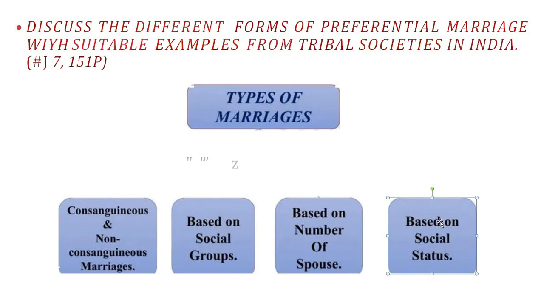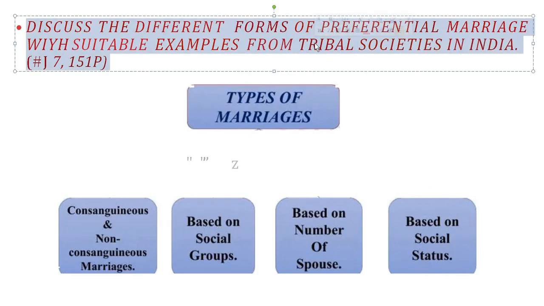They don't marry the lower classes, so as to keep their blood pure and not mixed with the lower classes. So these are the four types of marriages that happen according to their tribal societies. Although there are a lot of marriage types, we are focusing on tribal societies especially.